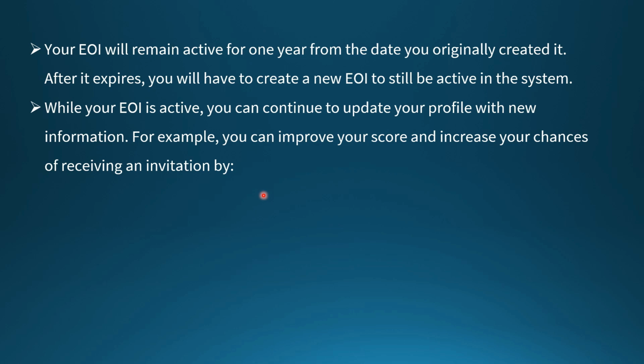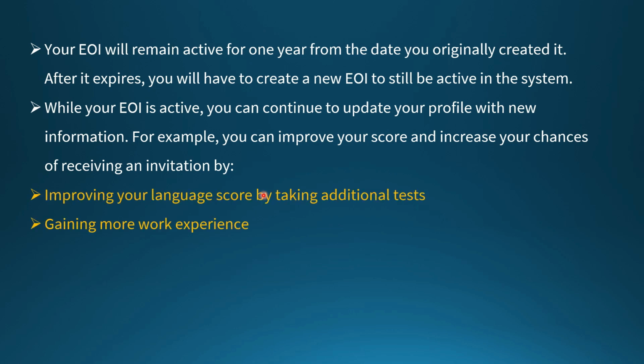So what you can do if your score is 60 or 62, you can retake IELTS and increase your score. Otherwise, you can get more work experience and increase your score to get chances at permanent residency. So improve your language score by taking additional tests, gaining more work experience, and you will get permanent residency in Canada through the SINP nomination program. So this is everything I have covered for the SINP Saskatchewan nomination program.